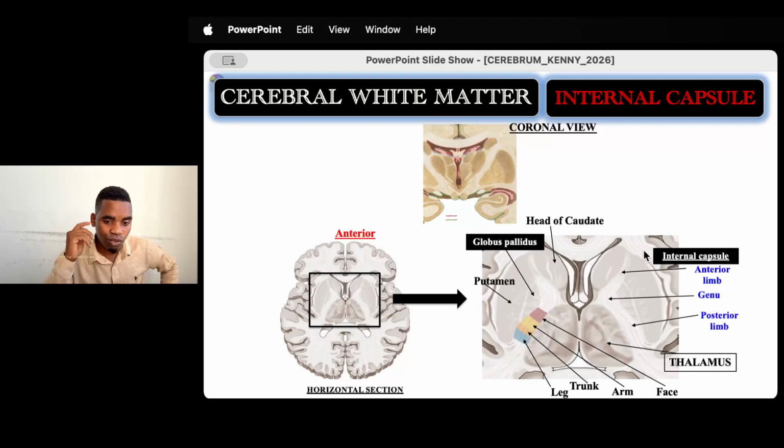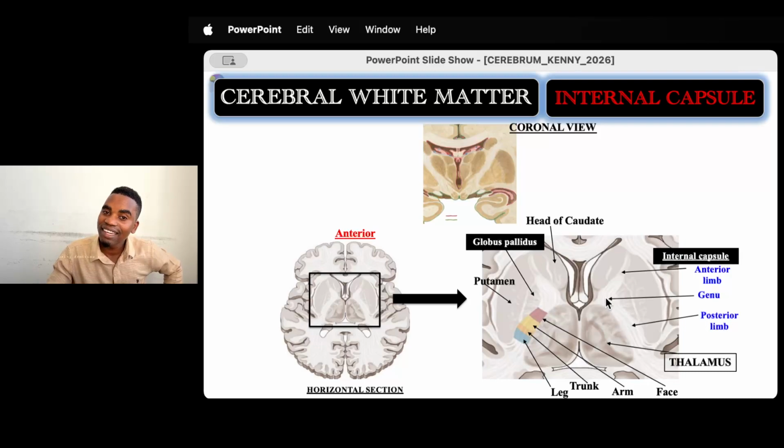But if you cut the brain in a horizontal fashion, you will see the internal capsule is actually an inverted V. You have two internal capsules, one on the right cerebral hemisphere and one on the left cerebral hemisphere. And on horizontal section, they form the inverted letter V. For example, this is the internal capsule of this side, and this is the internal capsule of this side. So every internal capsule has two limbs, the anterior limb and the posterior limb. So this is the anterior limb of the internal capsule, this is the posterior limb, and between the anterior and the posterior limb we have a genu.